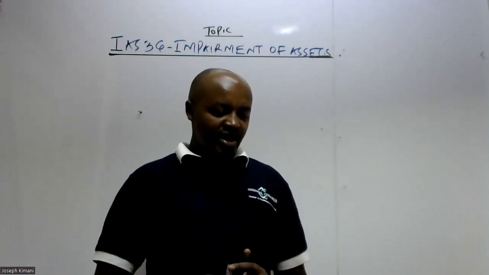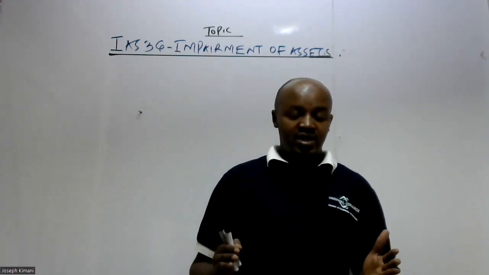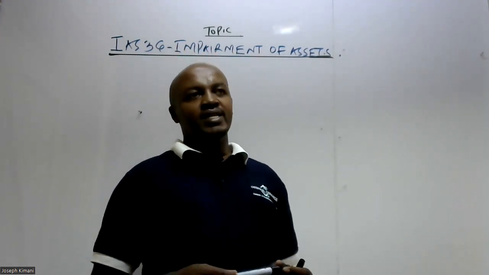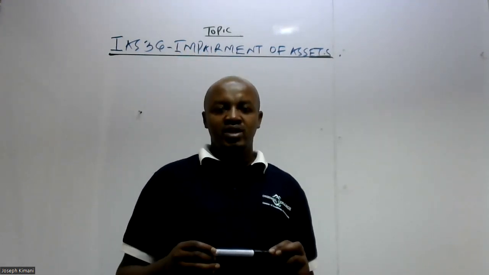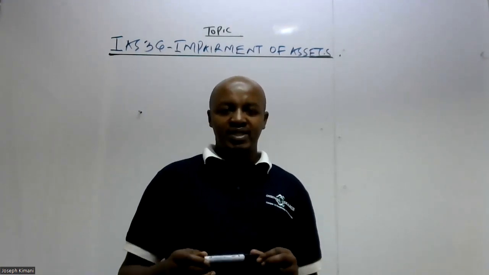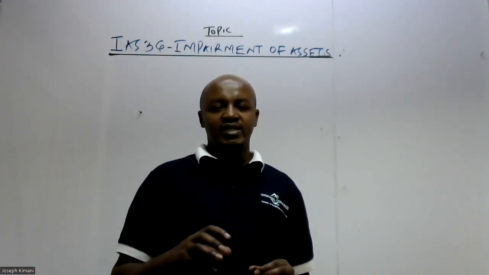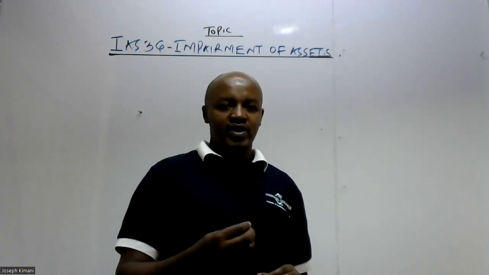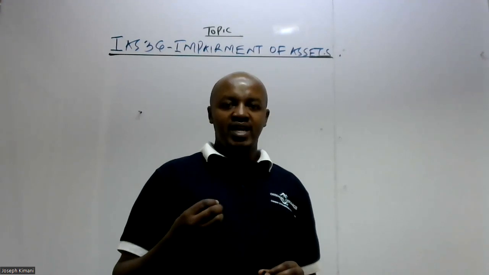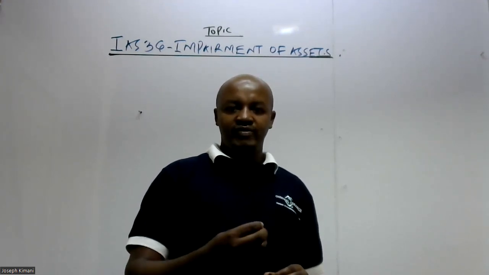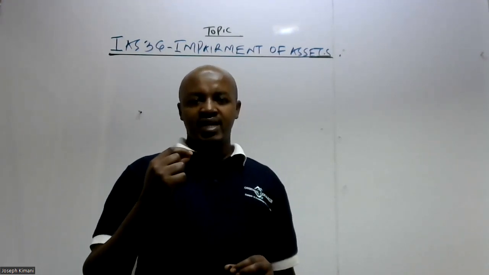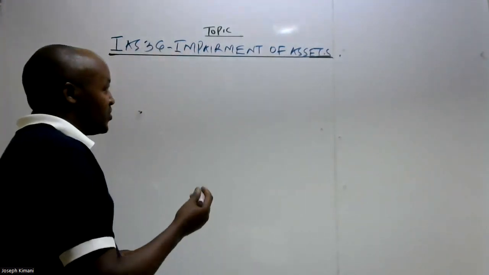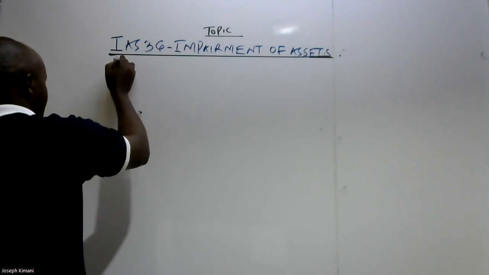Generally, an asset is said to be impaired if the recoverable amount of such an asset has reduced below the carrying amount. Basically, when we talk about the recoverable amount of an asset, this is the amount which an entity can recover from the continued use of the asset, or from its disposal. So if that amount is less than its carrying amount, then such an asset is said to be impaired.